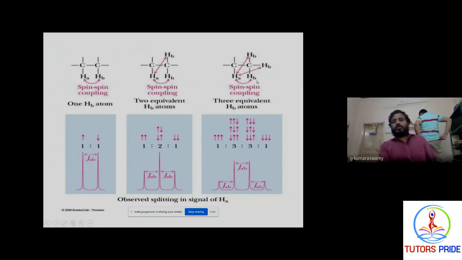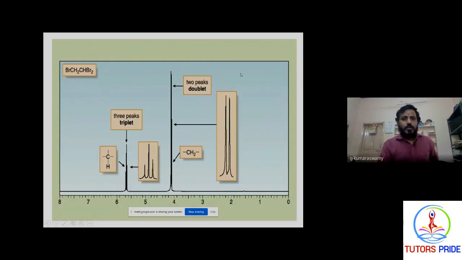And coming to this, this is a quartet. Quartet means how many hydrogens are present on the adjacent carbon? 1, 2, 3 hydrogens are there. 3 plus 1 is 4. So this carbon is a quartet, while this carbon is a doublet because the adjacent carbon contains only one hydrogen. 1 plus 1 is called 2, that is doublet protons. You can understand how to get the signals in NMR spectroscopy.